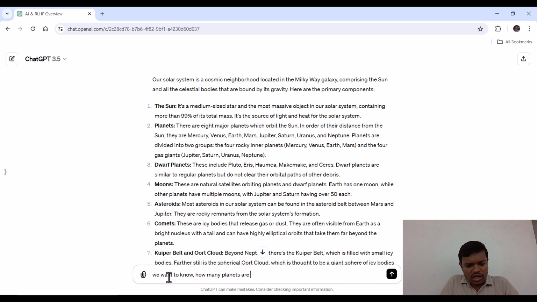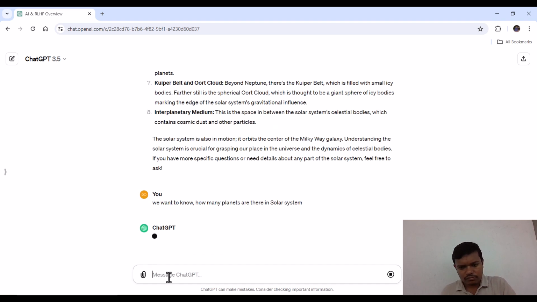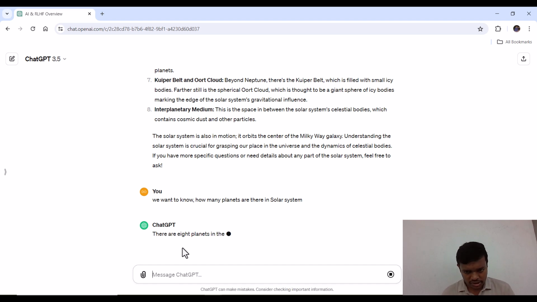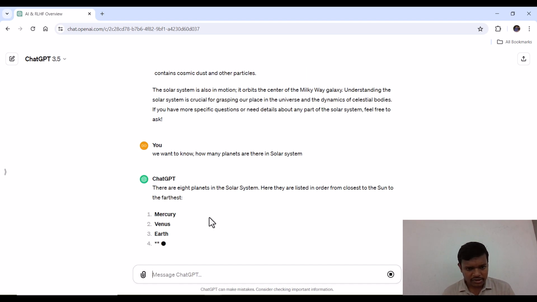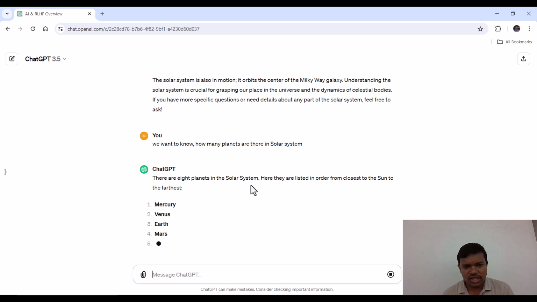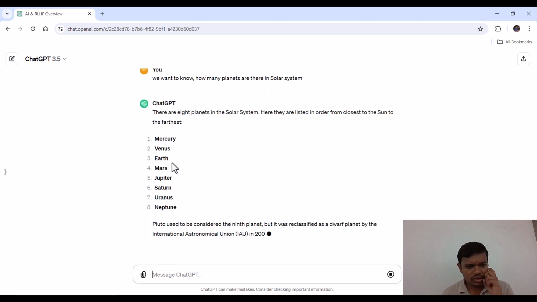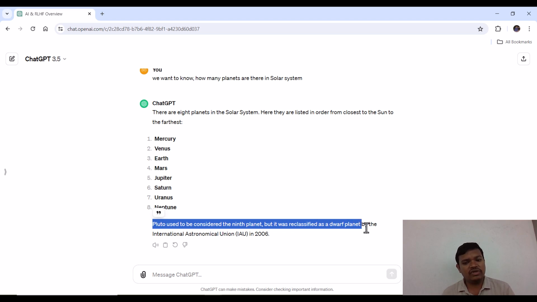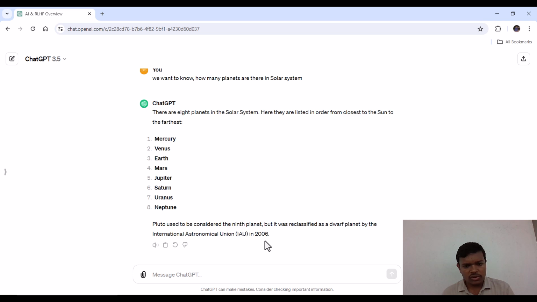planets are there in the solar system. Let us wait for the answer. There are 8 planets. You can see it has directly given the answer: Mercury, Venus, Earth, Mars, Jupiter, Saturn, Uranus, and Neptune. And Pluto is also there, which used to be considered the 9th planet, but it was reclassified as a dwarf planet by the IAU, the International Astronomical Union, in 2006.